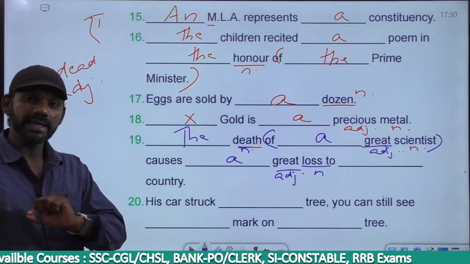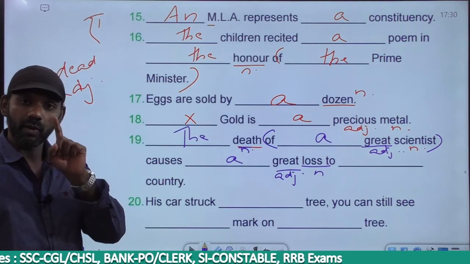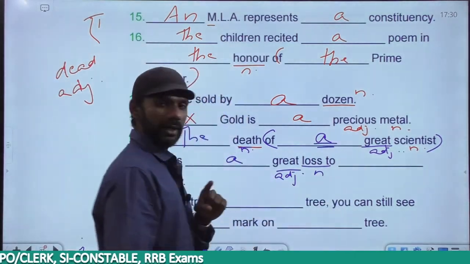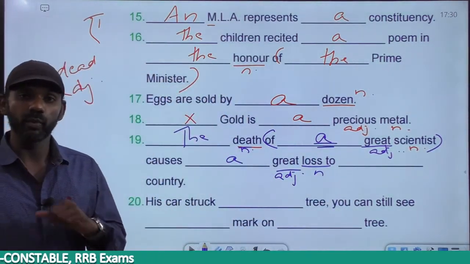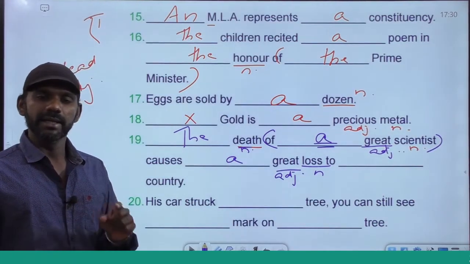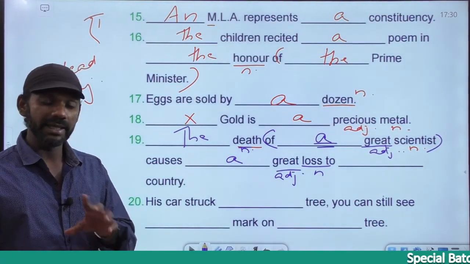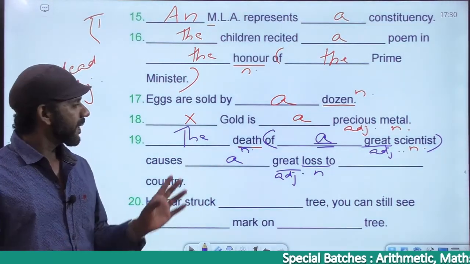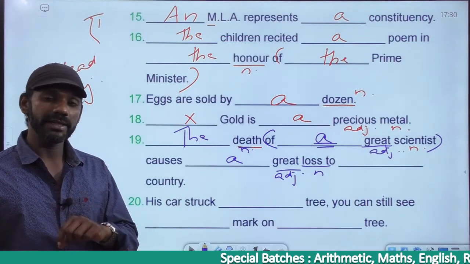Now a great scientist means how many scientists? One scientist. A and an tell us that there is only one. A girl means one girl. An umbrella means one umbrella. A and an mean one. A means one, an also means one. A great scientist means how many great scientists?